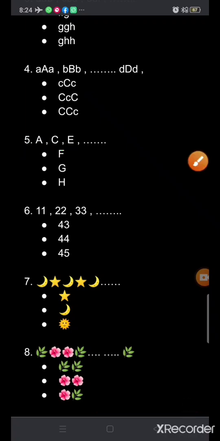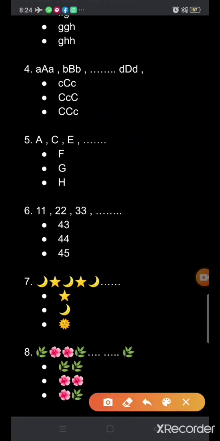Is it F or G or H? Which one is the correct option? After E, one letter will be missed and then the next letter will come. Yes, it's G. So G is the correct option.